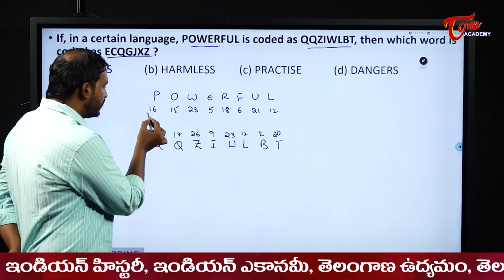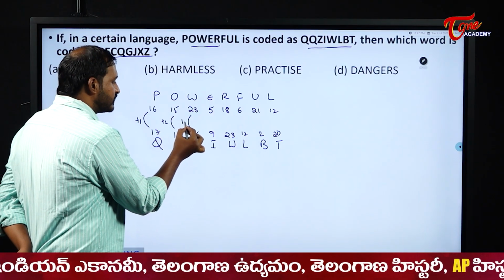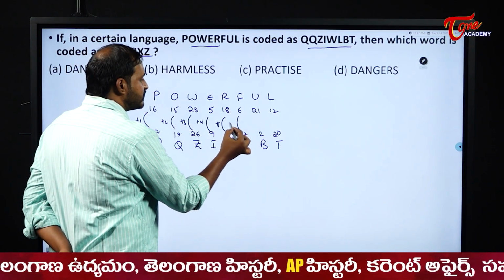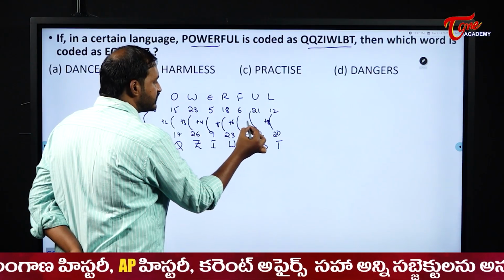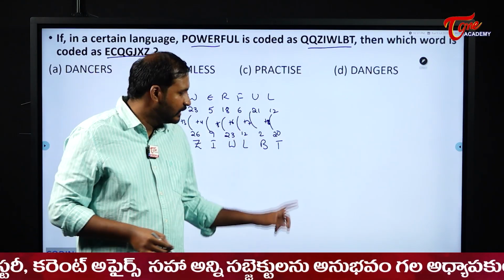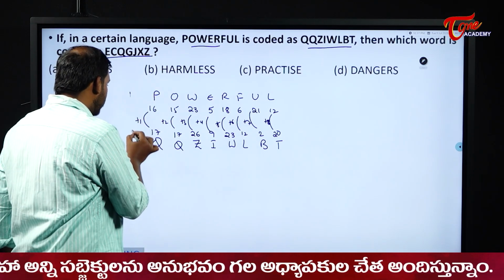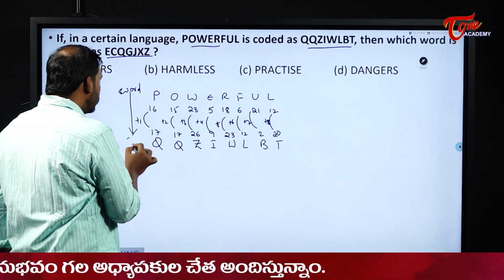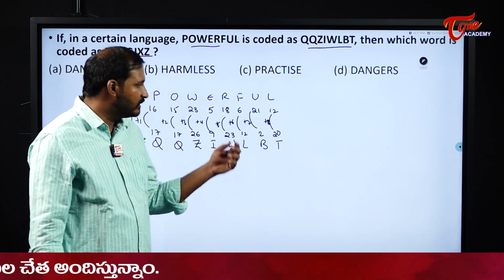Now please observe from here to here what it is, plus 1, from here to here plus 2, from here to here plus 3, from here to here plus 4, plus 5, plus 6, plus 8. Now please see here, students, this also plus 7 only. 21 plus 7, what does it become? 28. What is the 28th alphabet? B only. So that means what is happening here? From word to code, what is happening for us? Plus 1, plus 2, plus 3, plus 4, plus 5, plus 6, plus 7 and plus 8, right?